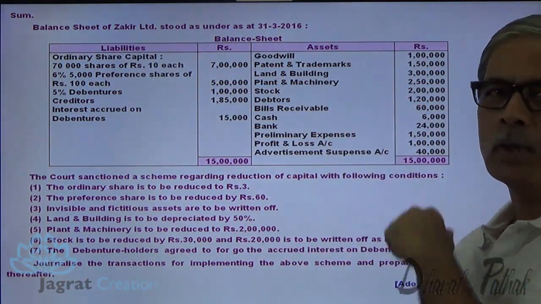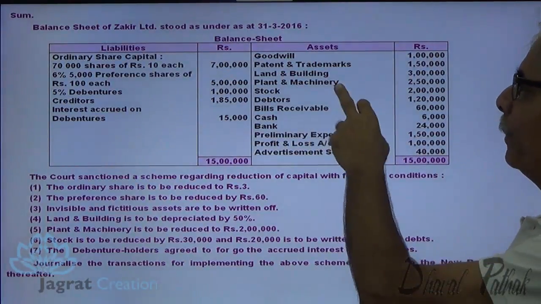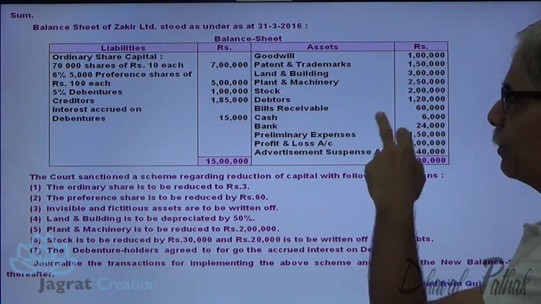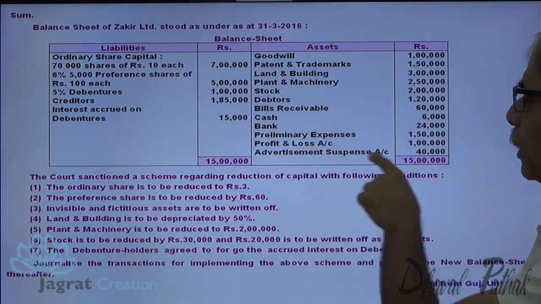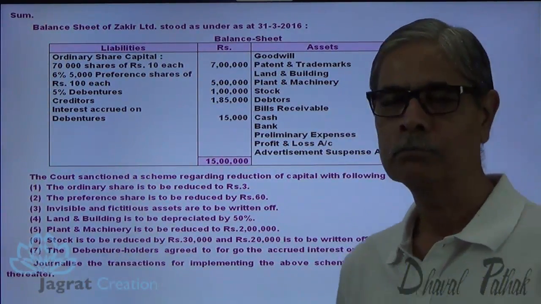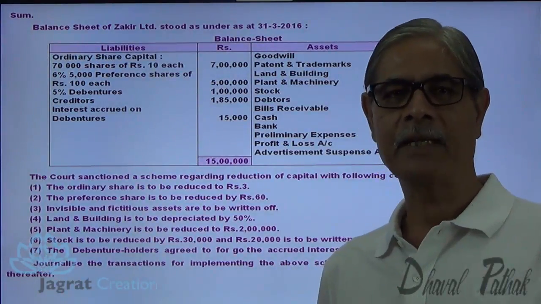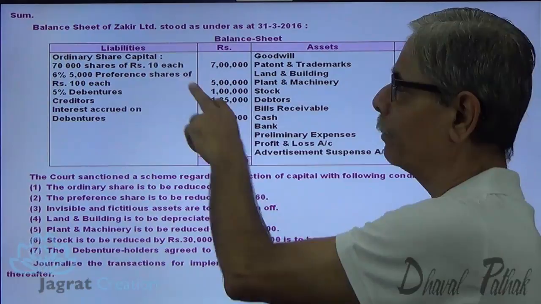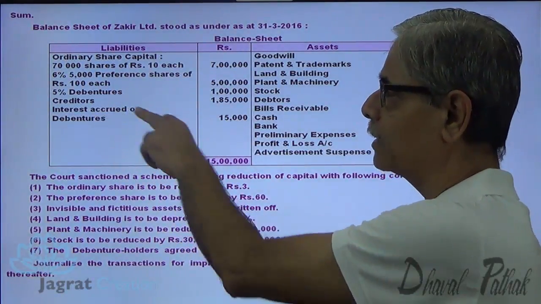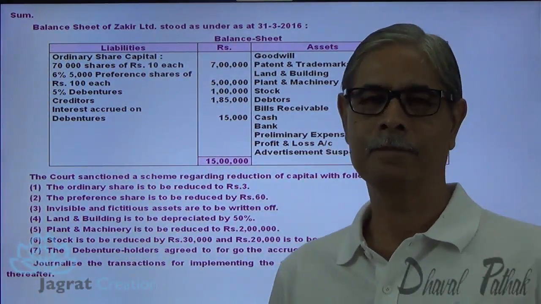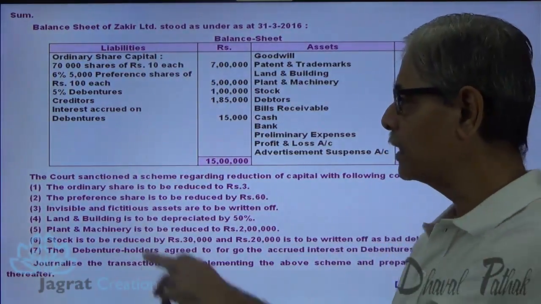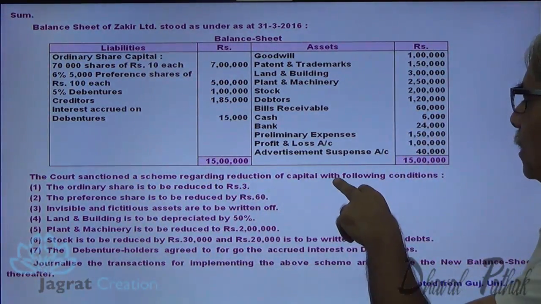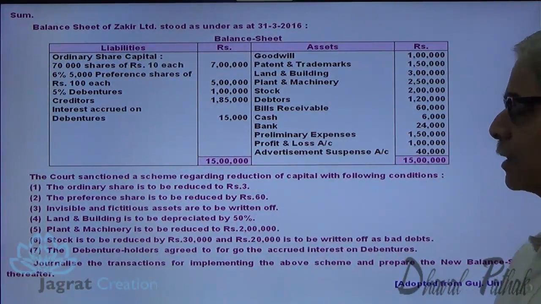On the asset side, you are given goodwill, patent, land and building, plant and machinery, stock, debtors, bills receivable, cash, bank balance, preliminary expenses, profit and loss account, advertisement, suspense account. On liability side, you are given equity share capital, preference share capital, debentures, creditors, accrued interest on debentures. Court sanctioned a scheme regarding the reduction of capital with the following conditions.